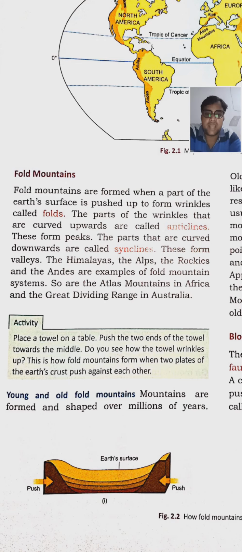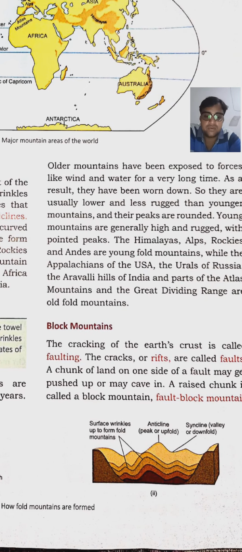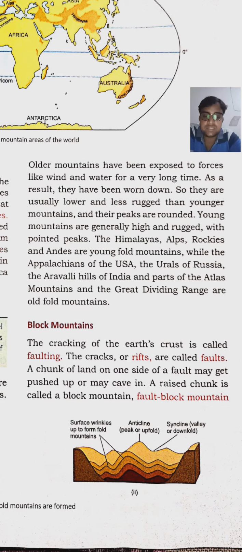Then the raised part of the towel will be known as anticlines, and the lower part, the low lying area of the towel, will be known as syncline. In the same way, it is shown in the figure 2.2 in part second. You can see the wrinkles in the first arrow, it is pointing towards the wrinkle, that is surface wrinkles up to form folded mountain.